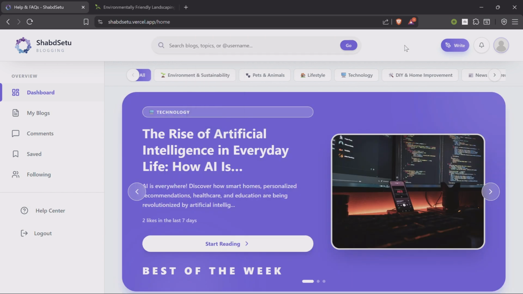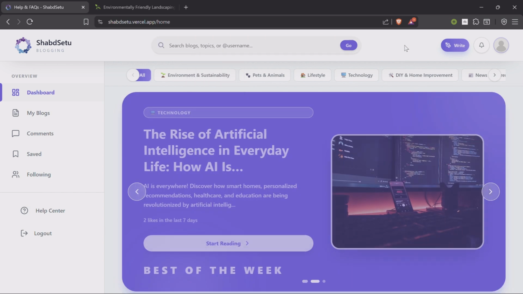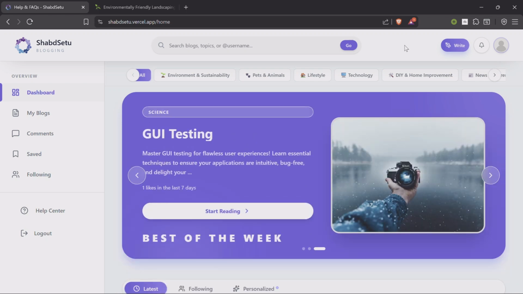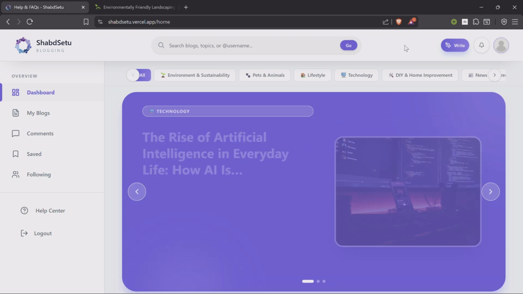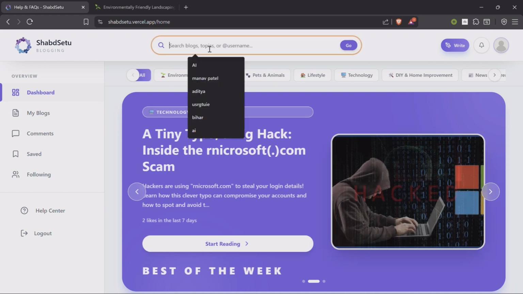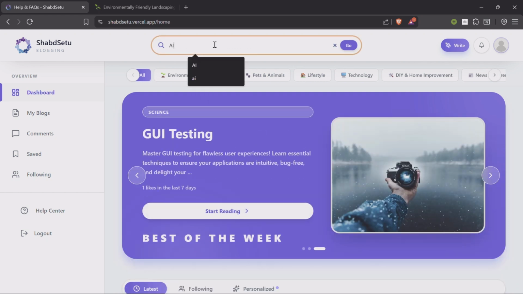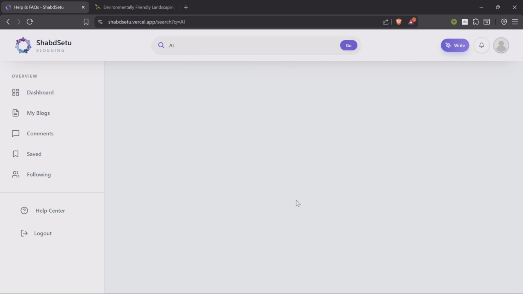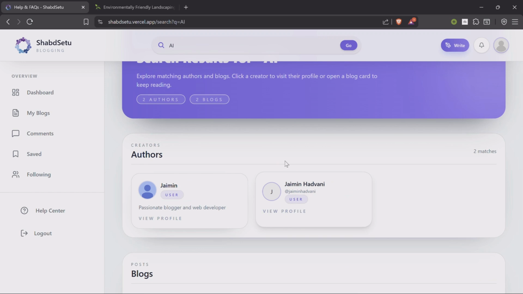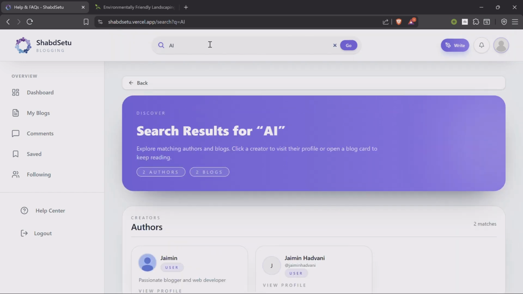This search is really good to filter blogs by anything. We can directly search a blog by any topic and it will give us the blogs which contain that topic. We can search by author's name, directly by username, or just simply by blog titles. Let's for now search AI, and it will give us the blogs containing the AI term and related to it, right? So we can categorize by a particular category, we can search by a particular topic. We can just search the author that we want to see, right?